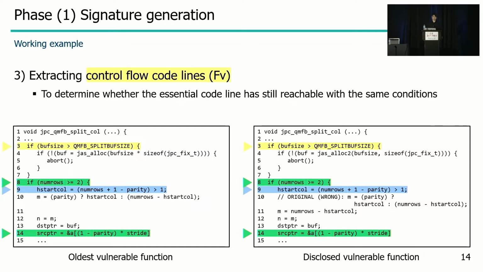And finally, MOVERY extracted the control flow code lines. Sometimes developers try to resolve the propagated vulnerable code by adding some conditional statement into the vulnerable function, such as code sanitization. So MOVERY considered the control flow code lines to determine whether the essential code line has to be reachable with the same conditions used in the original vulnerable function. In this case, the line number 3 and also the line number 8 are extracted as the control flow code lines. So by gathering all the essential, dependent, and control flow code lines, MOVERY generates the vulnerability signature of this vulnerability, a set of core code lines.